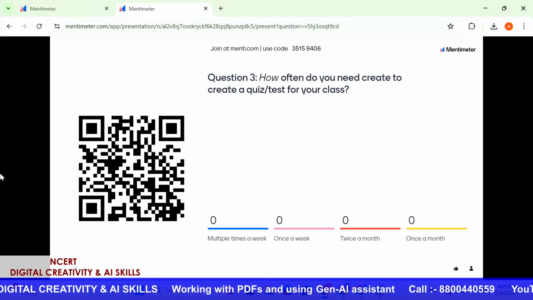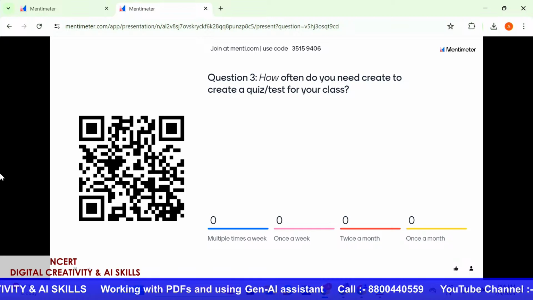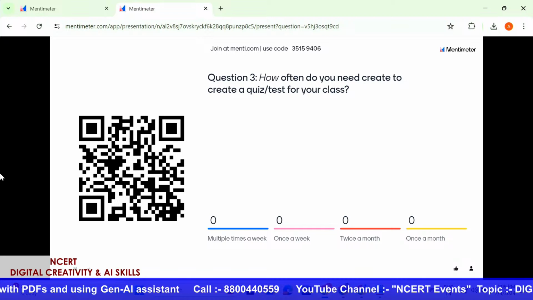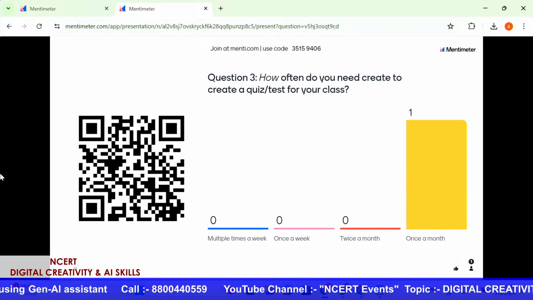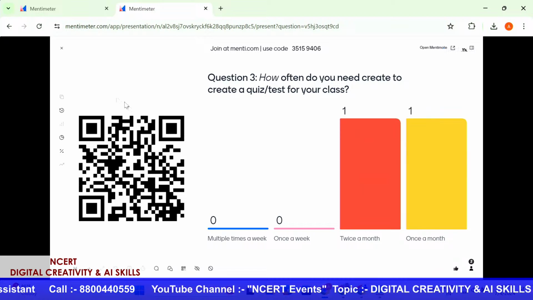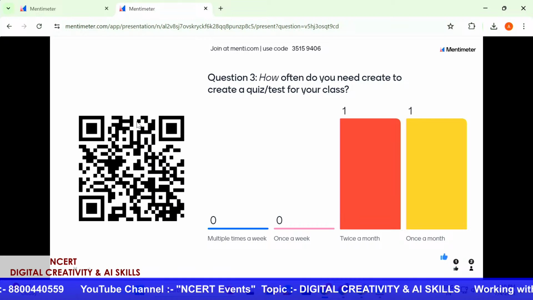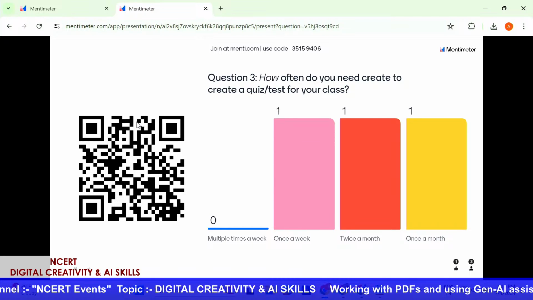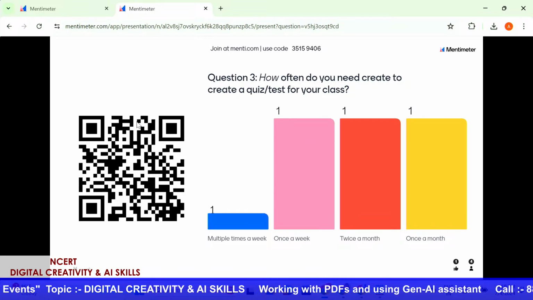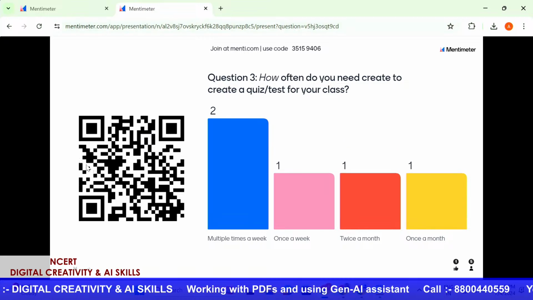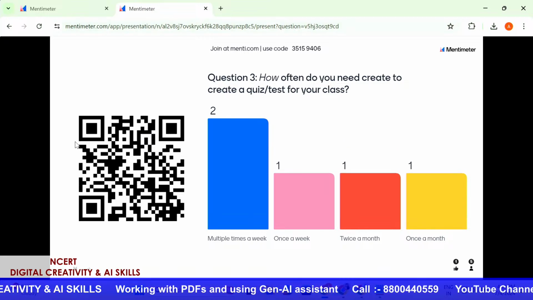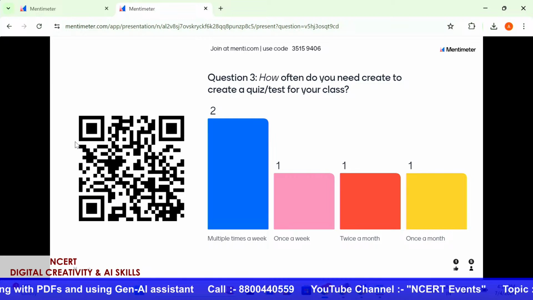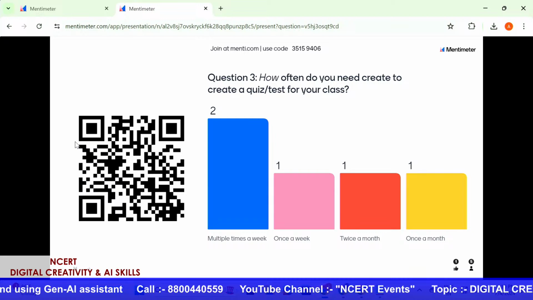So that we know how often you all create quizzes in your classroom, because I remember, as for me, when I was teaching, I used to take weekly quizzes so that I could understand a lot of my students' knowledge, right? So I would like to understand from our educators who are joining us from across these 8 states how often you create quizzes or tests for your classroom, so that we can help you with how you can create these quizzes and do these test creations with the help of the AI assistant as well. So I can see there are some answers coming up now.